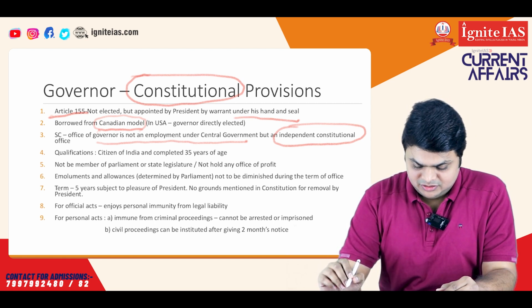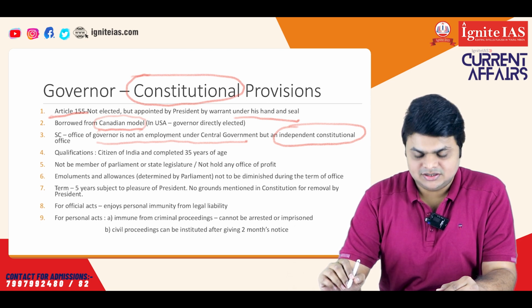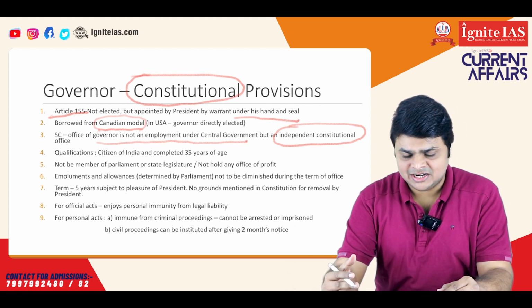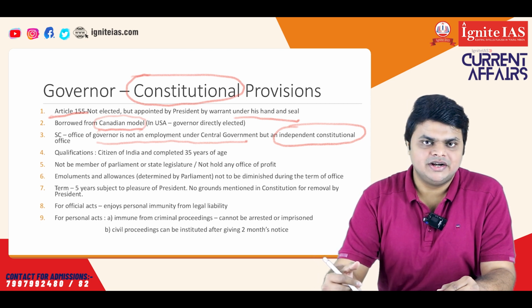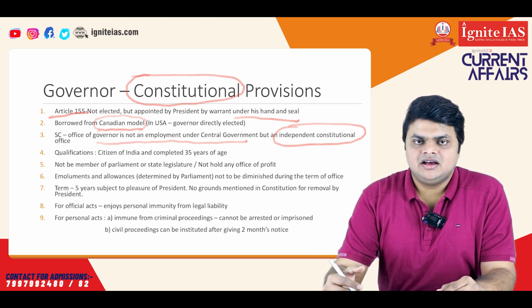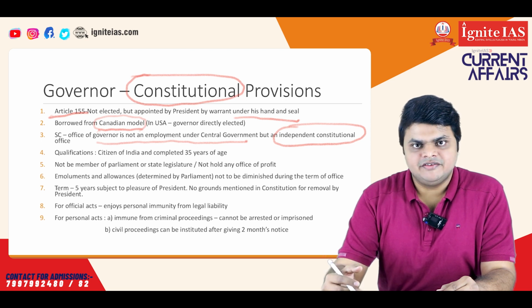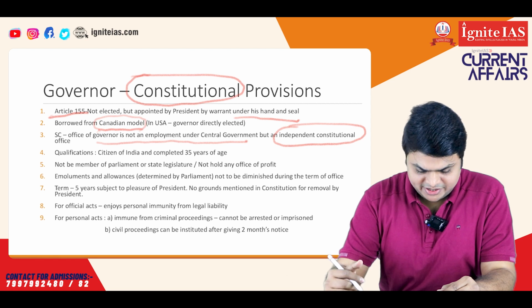That the governor, though he is appointed by the president, shall not be a subordinate to the president's office or to the central government. He shall act independently based on his role given in the constitution, and his tenure is also safeguarded.